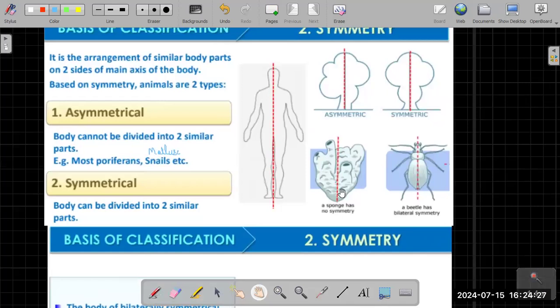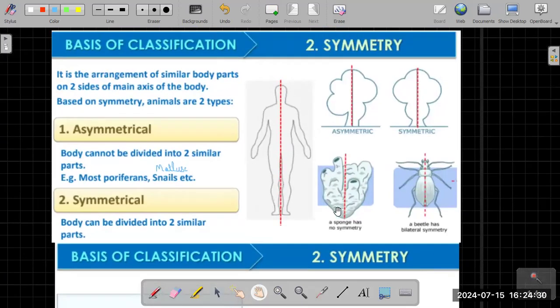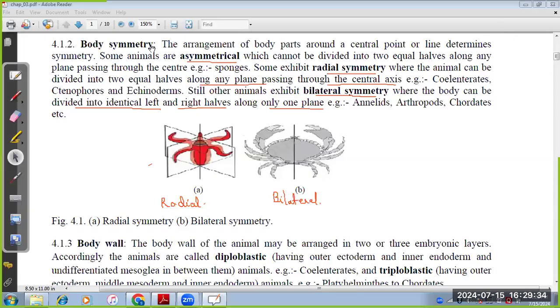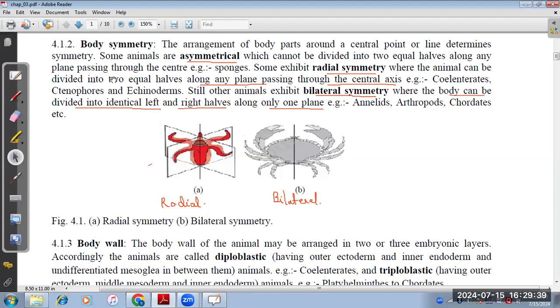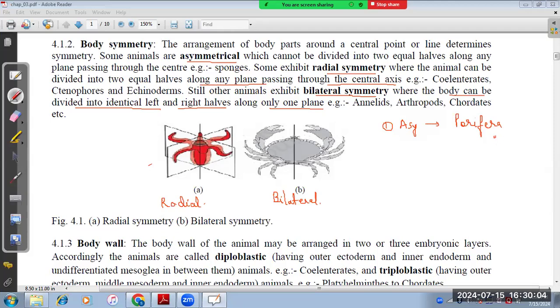Whereas sponge, sponge is nothing but porifera. You cannot divide the body into two equal halves. So based on body symmetry, asymmetrical, I already told you, is wherein the body cannot be divided into two equal halves, right? So most of the sponges. When I say sponge, that means under asymmetry you will have porifera. So asymmetrical will be porifera, the first phylum, correct? The example under this is sponge.